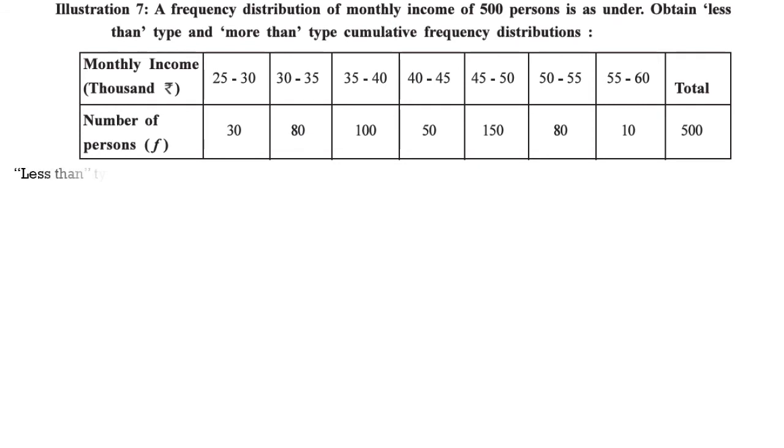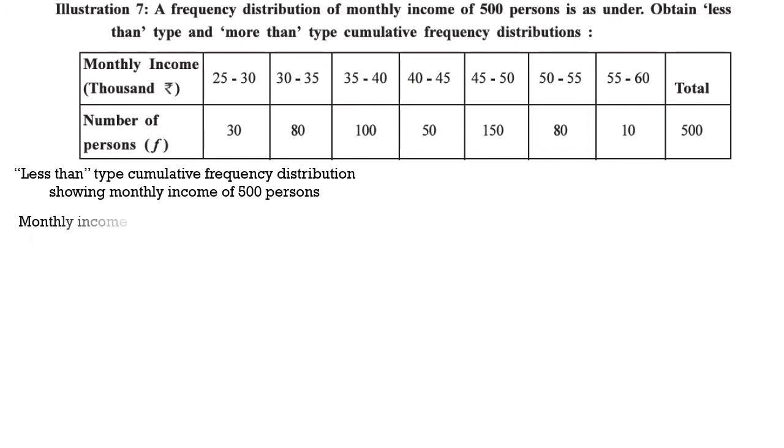First of all, I will give the title less than type cumulative frequency distribution showing monthly income of 500 persons. The title I will give here is monthly income less than upper boundary point. UBP is the short form of the upper boundary point, and the cumulative frequency.